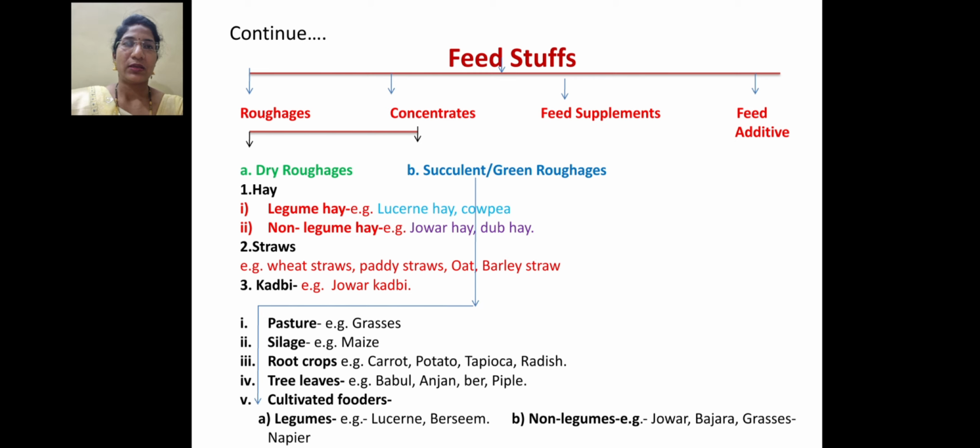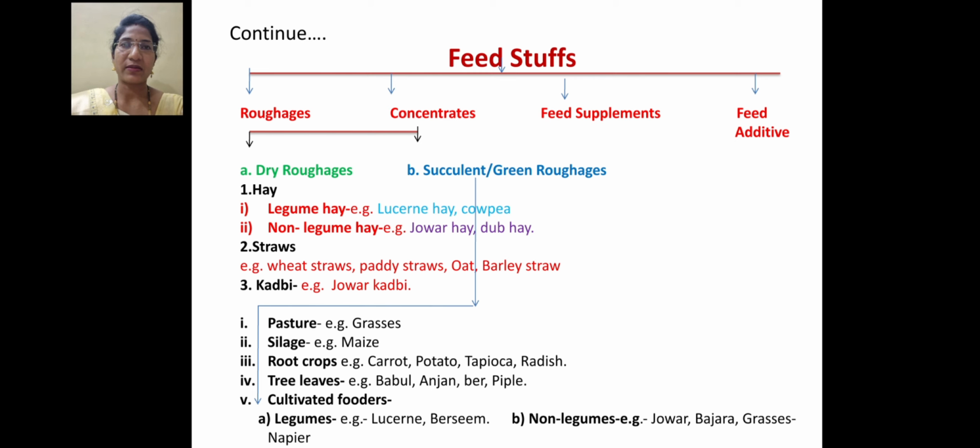Likewise, this is a diagram or pie chart of feedstuffs which are classified into their four groups. The first one, roughages, then concentrates, feed supplements and feed additives. The first feed is the roughages. Roughages are again classified into two classes, that is dry roughages and green roughages or succulent.